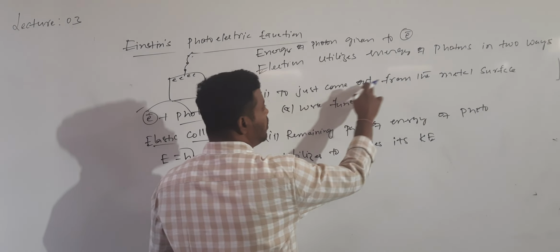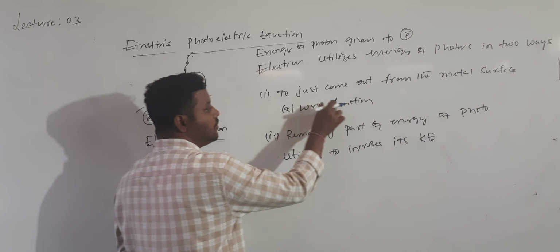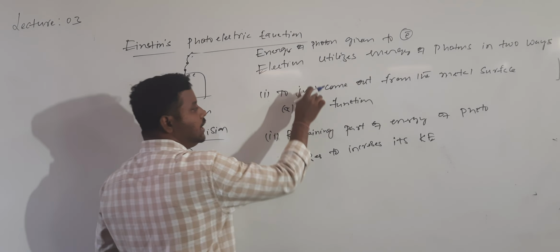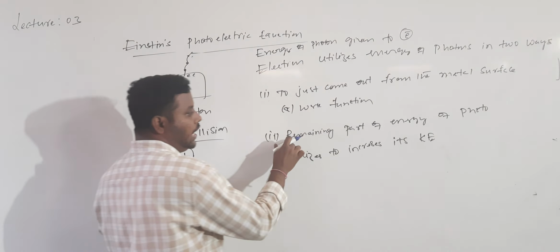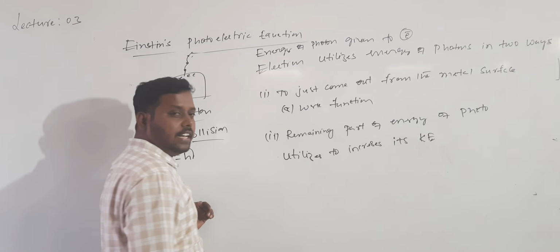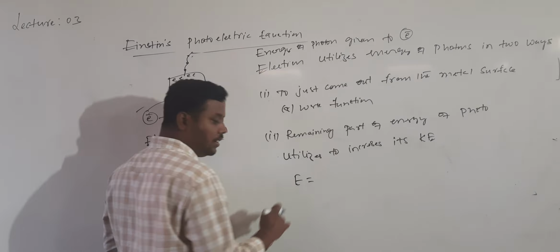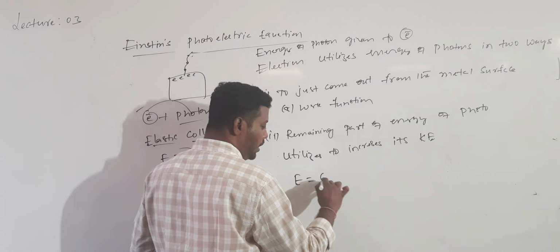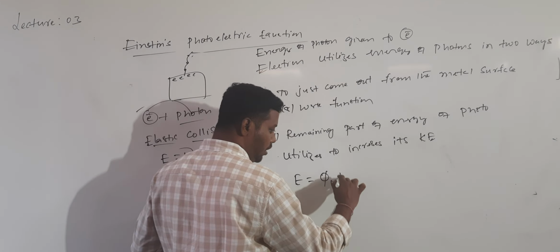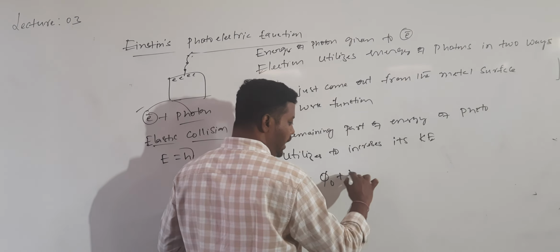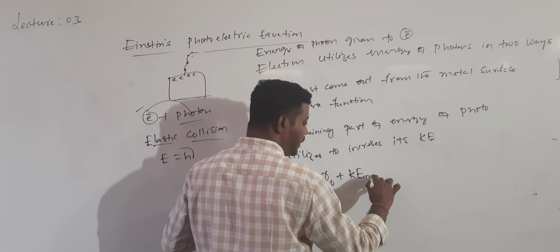One is to just come out from the metal surface, which is nothing but the work function. One part of the energy is to overcome the work function, and the remaining part of the energy is to increase the kinetic energy. So if I want to write the mathematical form, if E is the energy, that energy is utilized for the work function phi naught plus the increase of kinetic energy, which is given by Ke max.